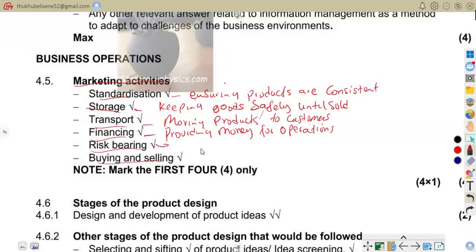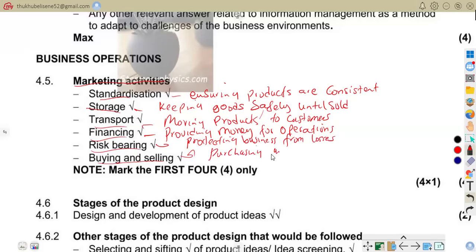Risk bearing now, that's when you're protecting business from losses. That is when you're talking of insurance policies and security systems. Buying and selling, that is purchasing and selling products.